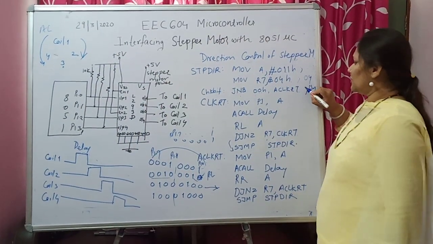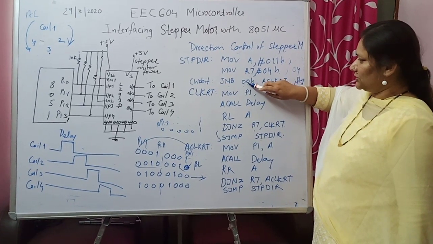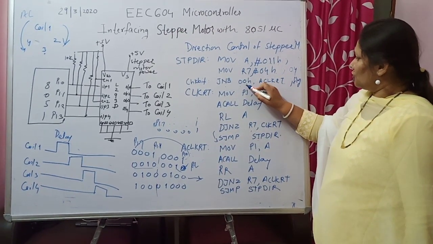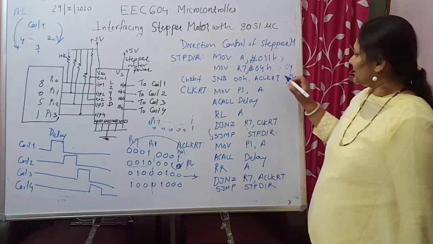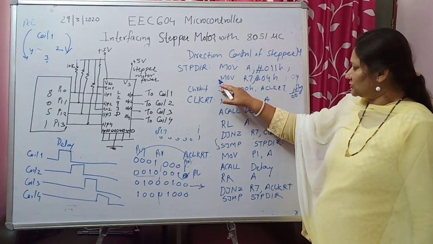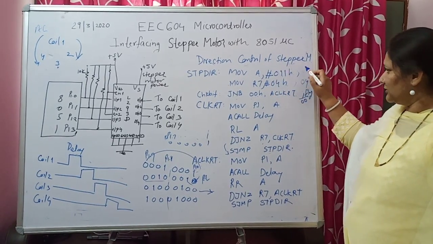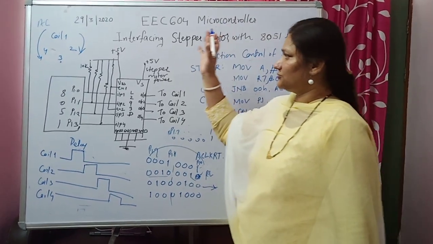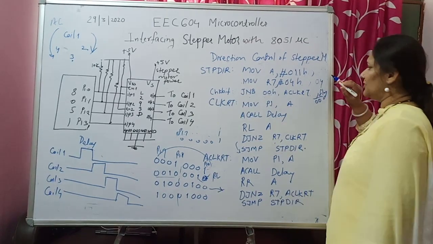And this you are doing with the help of one particular bit. Suppose in the program, initially, jump if bit is not set. So suppose somewhere in the program you have set this bit as 0, then when you go through these 2 instructions, these are initialization instructions. Accumulator will get 1, 1, that is your initial count to energize coil 1, whether it is anti-clockwise or clockwise. First, coil 1 must be getting the supply. Coil 1 should get energized.